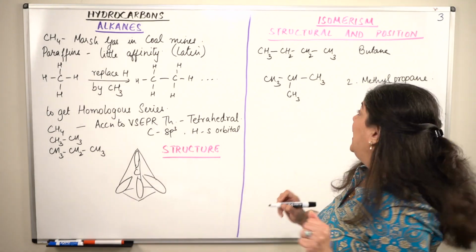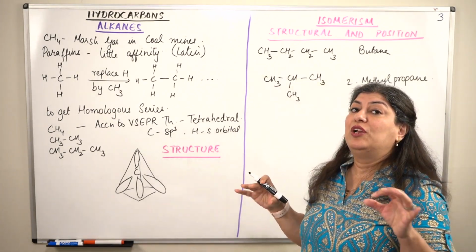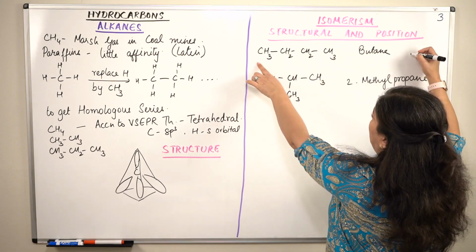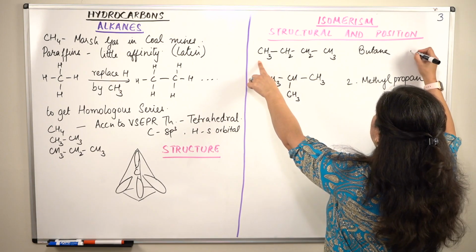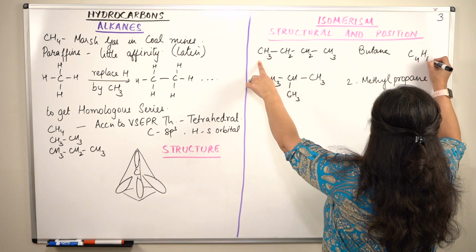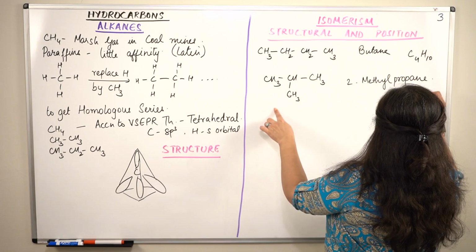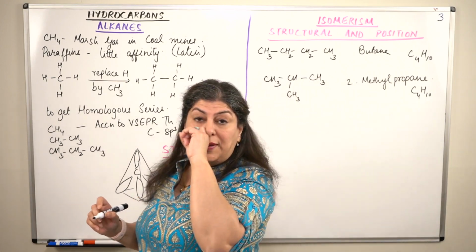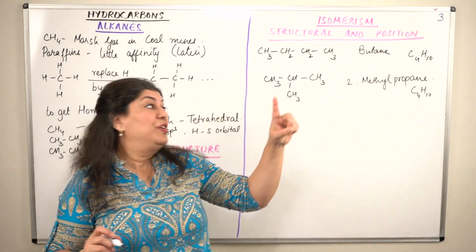But if you write the molecular formulae of both of these, butane and 2-methyl propane, what is the formula of this? This is C4H10. This is also C4H10. They have the same molecular formula, but they have different structural formulae.